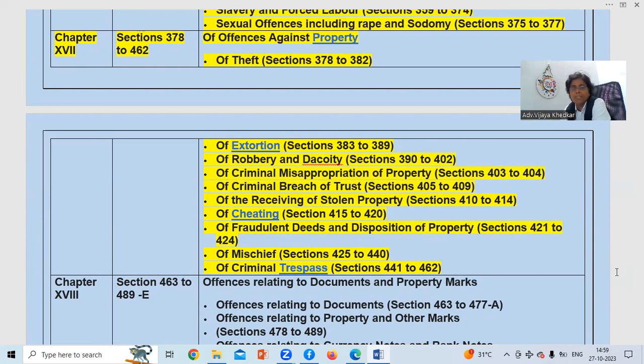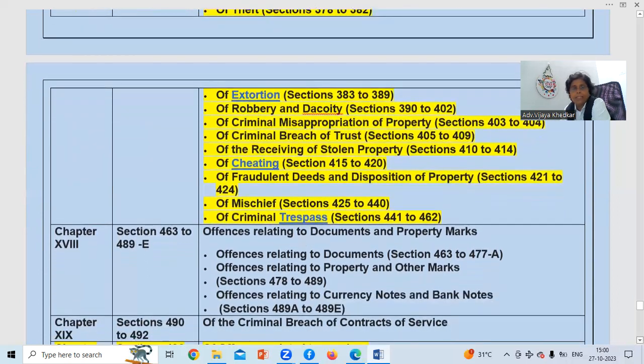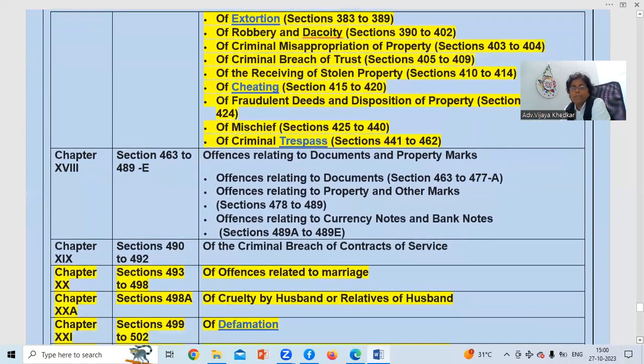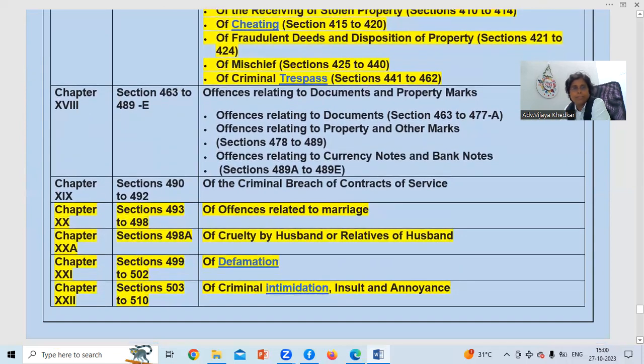Criminal breach of trust and receiving stolen property are sections 410 to 414. Cheating: a question has come twice on it. There is one question on section 420, I have seen. We'll see in that serial section wherever the questions were asked. The mischief sections are 425 to 440 and criminal trespass is given in 441 to 462. These highlighted sections were asked in previous exams. Please note them and we'll go through the questions wherever they were mentioned.